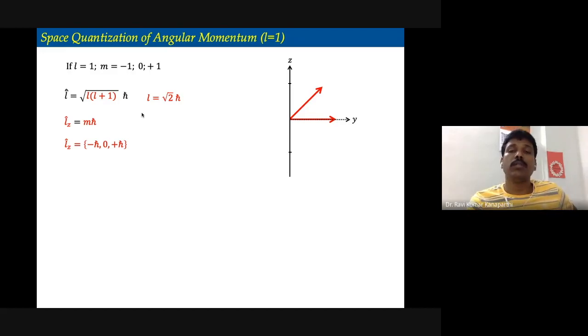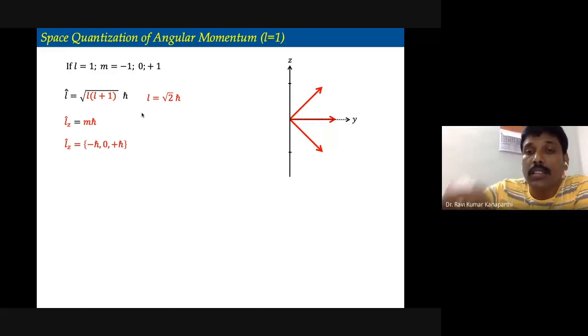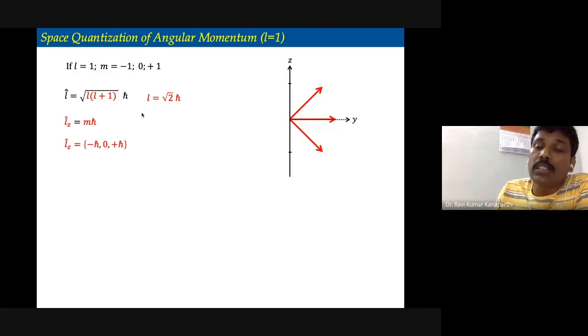The angular momentum vector of the same length is drawn, but it makes a projection of plus h cross on the z-axis. And the other one, you can see, is drawn downwards, but still it makes the same magnitude of projection on the z-axis, that is minus h cross.